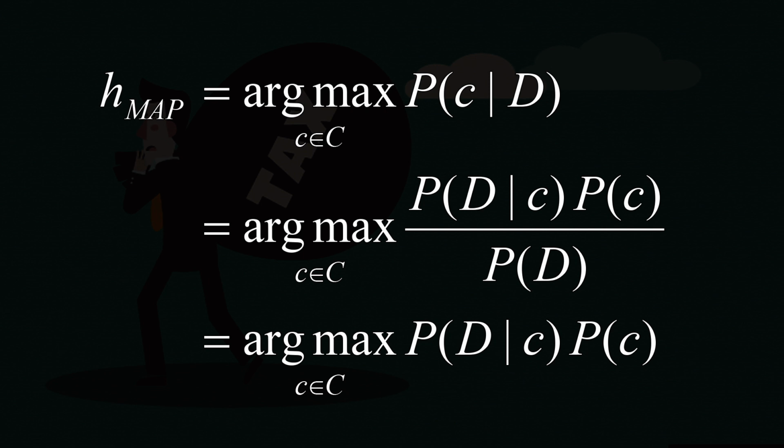So, the first line is pretty simple, it is the same idea, it is argmax of probability of Ci given D that we are talking about. In the next line you will see that I am quietly expanding this particular probability using the Bayes theorem. Okay? We just saw the Bayes theorem and I can rewrite probability of Ci given D as probability of D given Ci times probability of Ci divided by probability of D. It is a simple application of Bayes theorem. Now, when we expand this using the Bayes theorem, we have a numerator and we have a denominator.